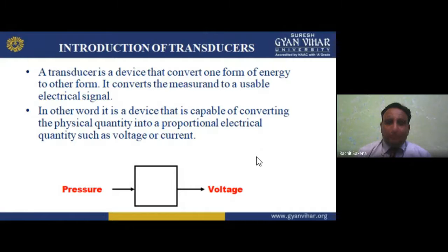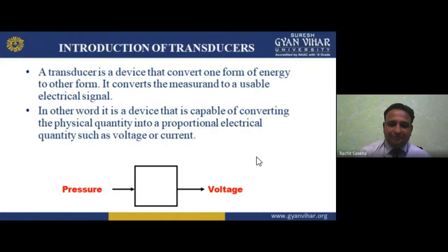So a quantity proportional to it, such as voltage or current, is produced. That transducer is known as an electrical transducer, because we are always talking about the electrical quantity, and we study this in the electrical engineering branch.